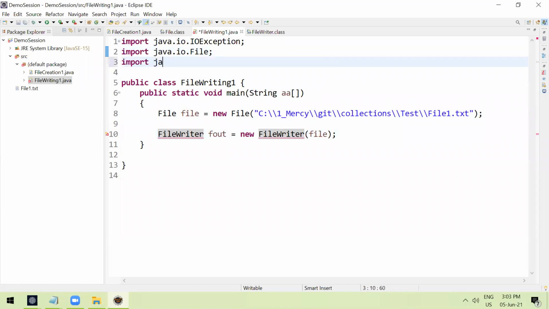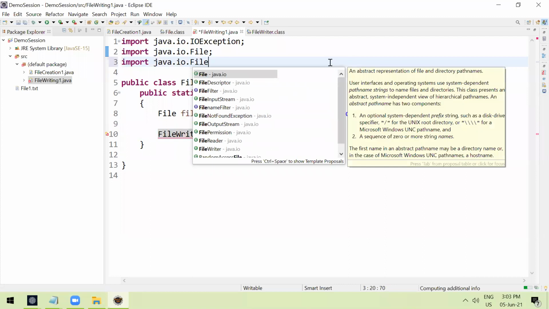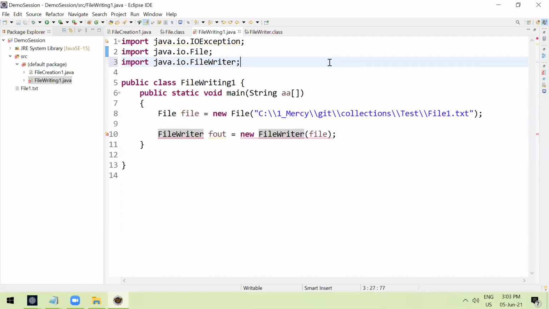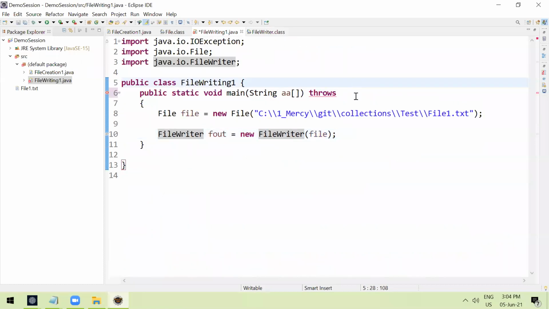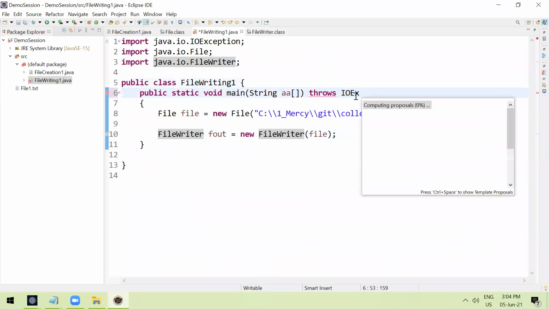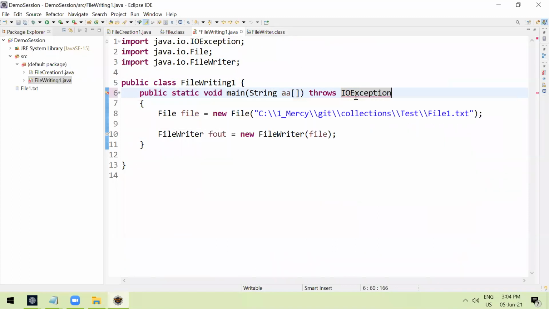So import java.io.file writer, right? Now, once you import, you will not get compile time error, right? This is different error. We need to use throws IO exception because file writer class, if you observe, it internally throws, the constructor throws IO exception. So this we will see in our exception handling, how to handle the exception using constructor when we are seeing our actual topic. So throws exception, throws IO exception. IO exception is a checked exception, right? IO exception. Now there is no issue.